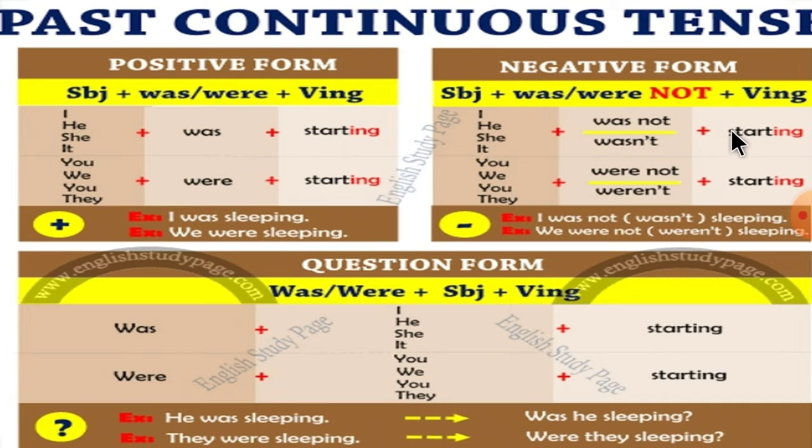Now negative form. How to make a negative sentence? Subject plus was or were and not plus verb with ing. Okay. So the short forms also I have written here: was not, wasn't, were not, weren't. So you can easily see this.